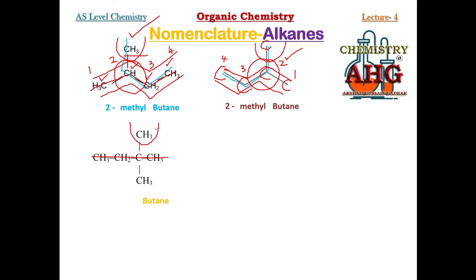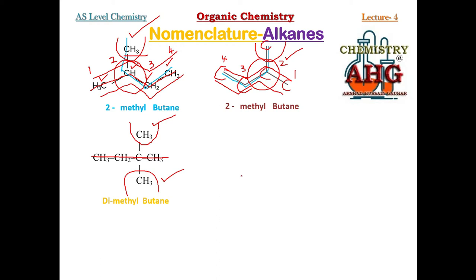This is one branch. It is methyl, one branch having one carbon. This is another branch because it is attached separately. This is also methyl. So in this example, we have been given 2 branches, one methyl, second methyl. Whenever the same branch is present 2 times, we do not write down methyl methyl. Instead, we write down dimethyl. It means there are 2 branches and each branch is methyl.